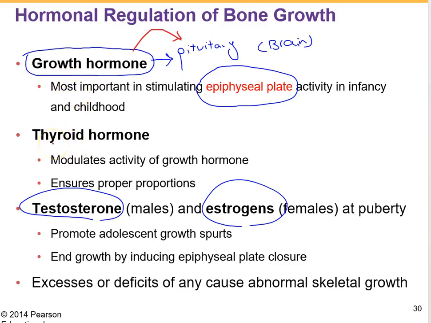So thyroid hormone, this is the hormone produced and secreted by the thyroid gland in our neck region. This one helps regulate the activity of growth hormone. It's like a partner in crime, making sure growth hormone does its job properly.